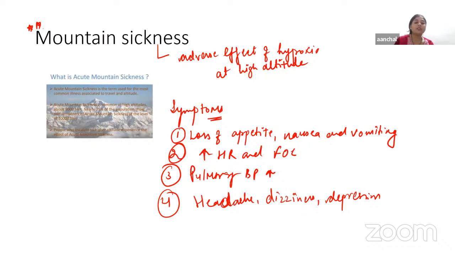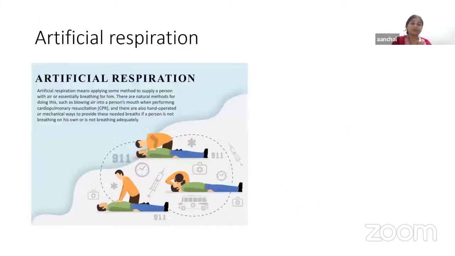Now, if we talk about the treatment part, what could be the treatment of this condition of mountain sickness? The treatment depends upon the severity of the sickness. Symptoms can be reverted by returning to a lower altitude or by breathing exercises, right? In this case, medical attention is required if the symptoms become more frequent.